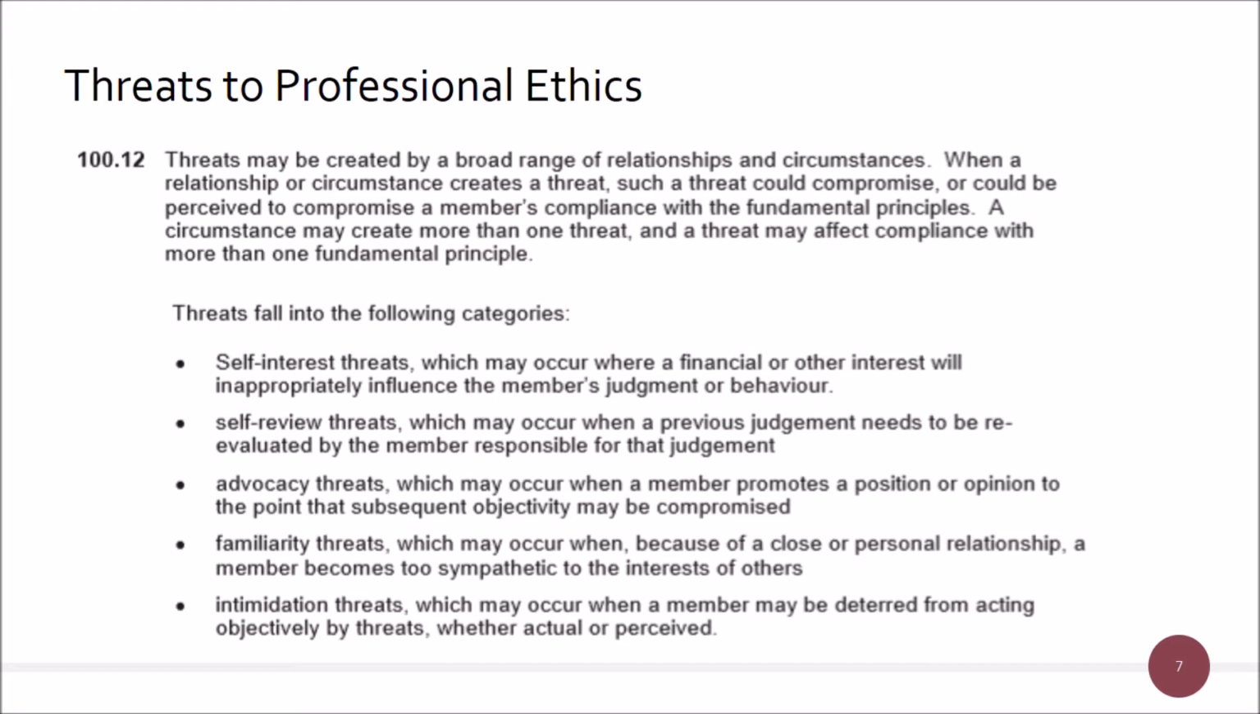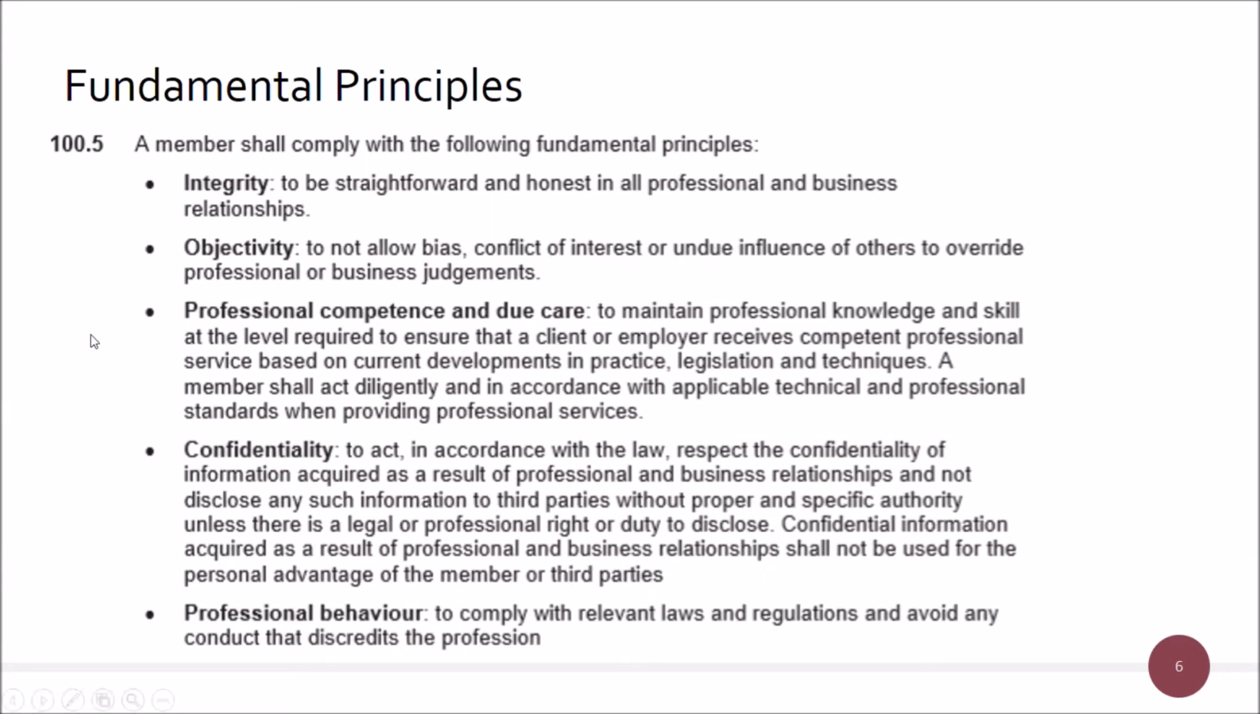So that would be a self-interest threat, because I'm getting something from that. I'm getting some kind of benefit from that. And it would have a go at integrity, and there will also be conflicts of interest, because that would be dishonest as well. It would also have this conflict of interest because of the self-interest idea on here.